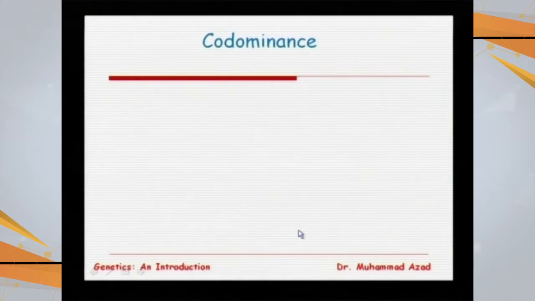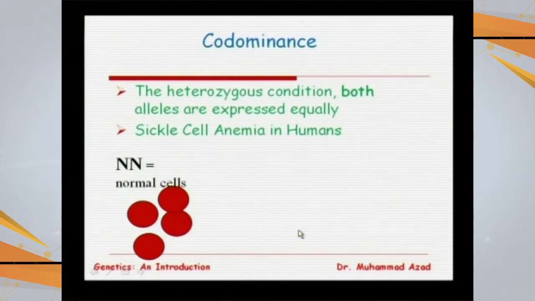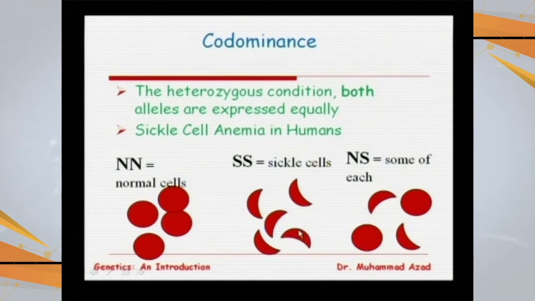In this heterozygous condition, both alleles are expressed equally. This is a normal person, this is a sickle cell person, and this is a heterozygous person. In the heterozygous, 50% of RBCs will be normal and 50% will be sickle cell, or half-moon shaped. This is a sick person having the disease, and both of these persons will have a normal life.